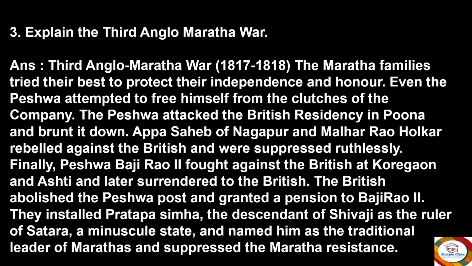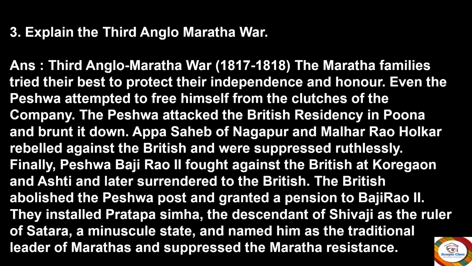Next, explain the Third Anglo-Maratha War. Answer: in the Third Anglo-Maratha War, which was fought from 1817 to 1818, the Maratha families tried their best to protect their independence and honor. Even the Peshwa attempted to free himself from the clutches of the company.